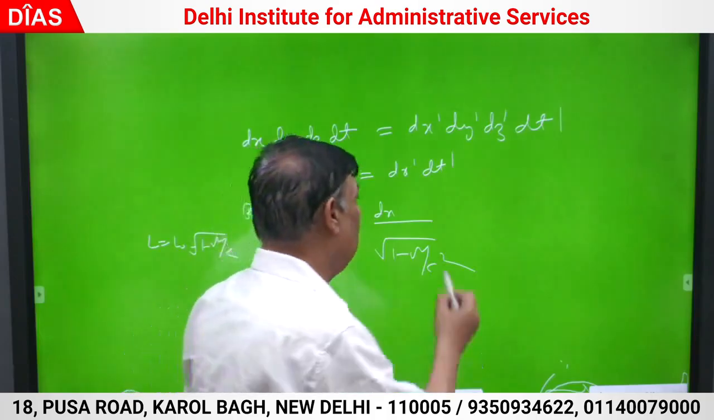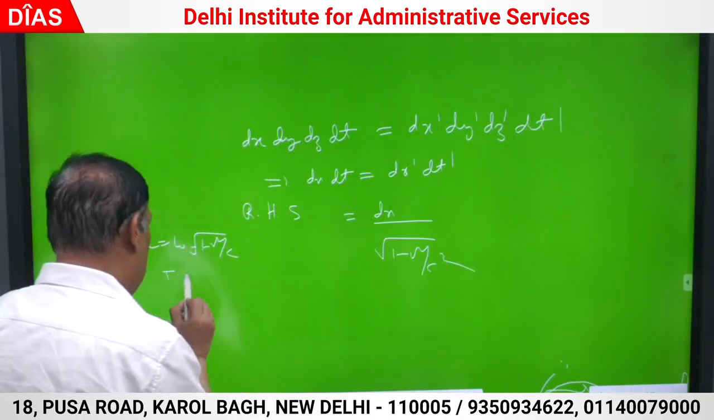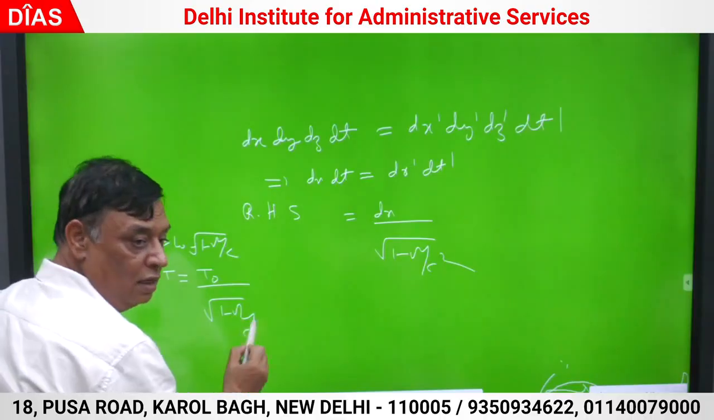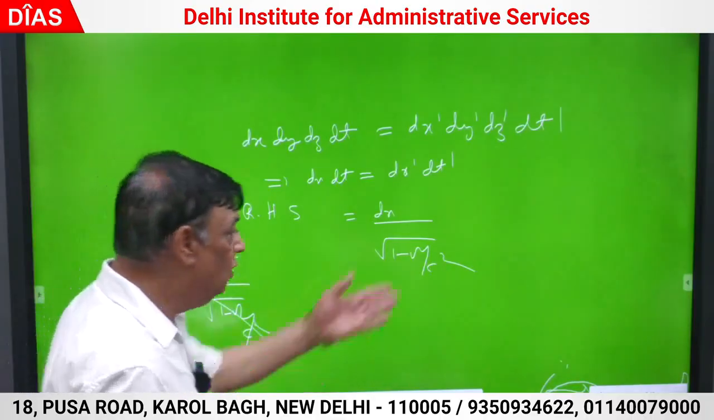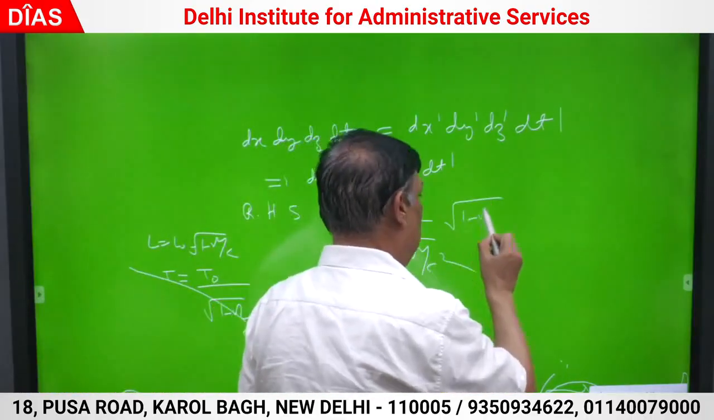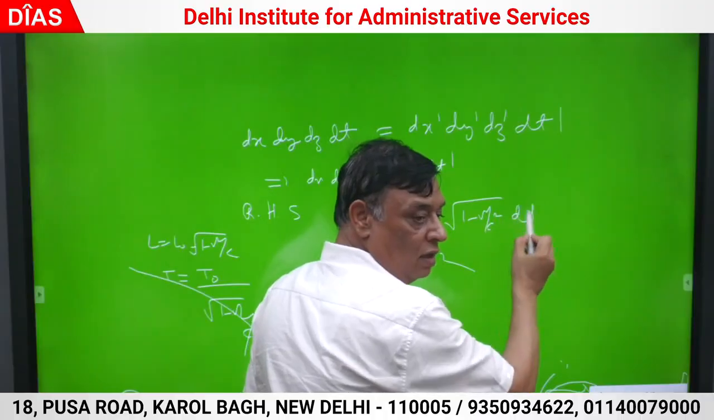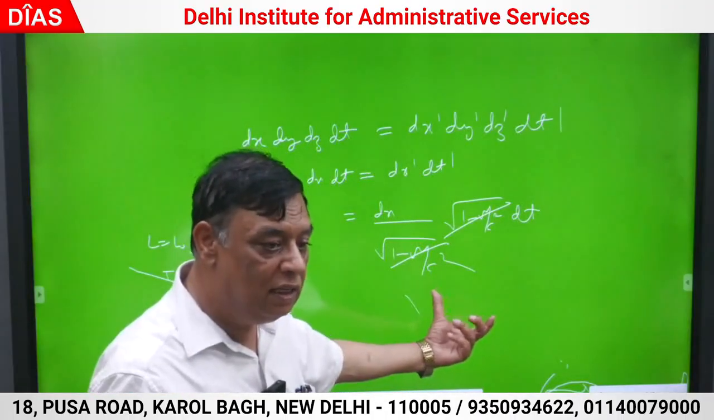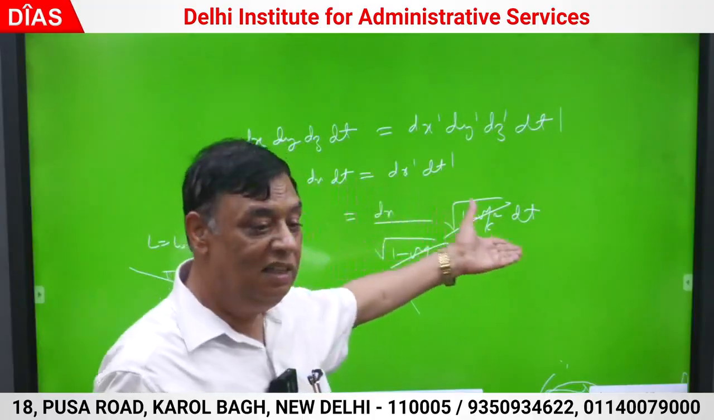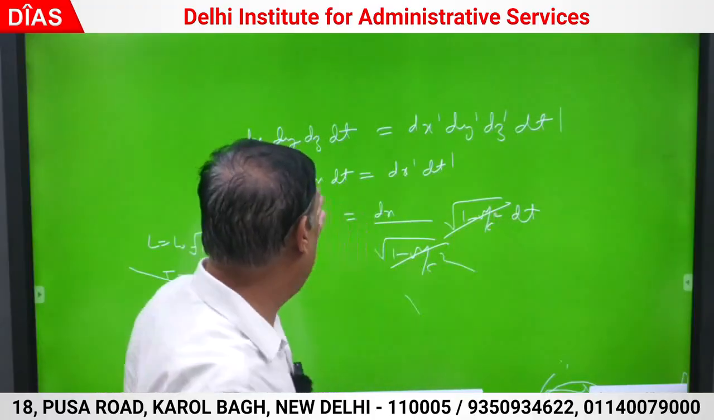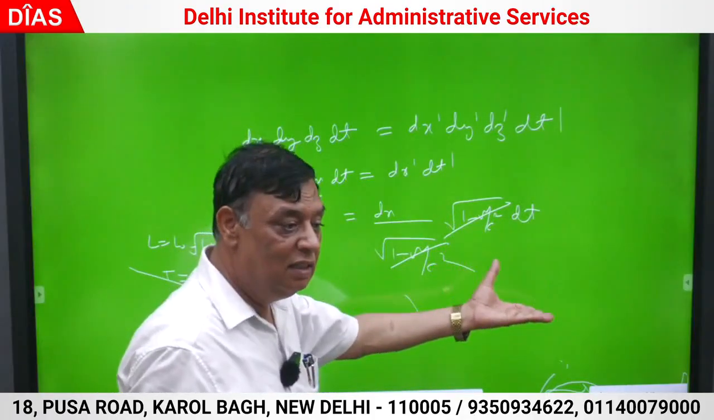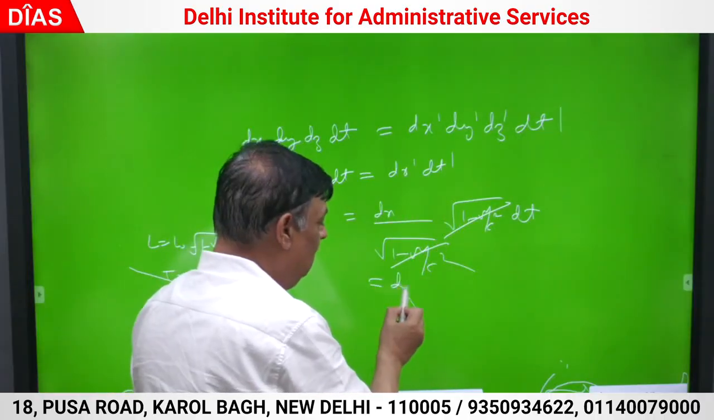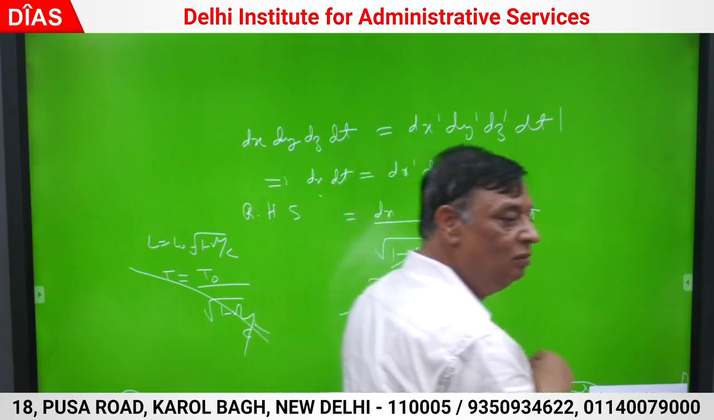It is what? ये था मेरे पास, t was t naught upon root 1 minus v square by c square. So t naught is what? t into this root 1 minus v square by c square, dt. Length is contracted, time is dilated. dx dash dt dash is the same as dx dt. Prove हो गया.